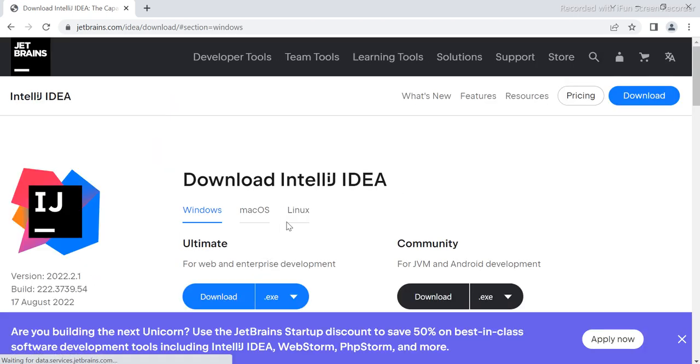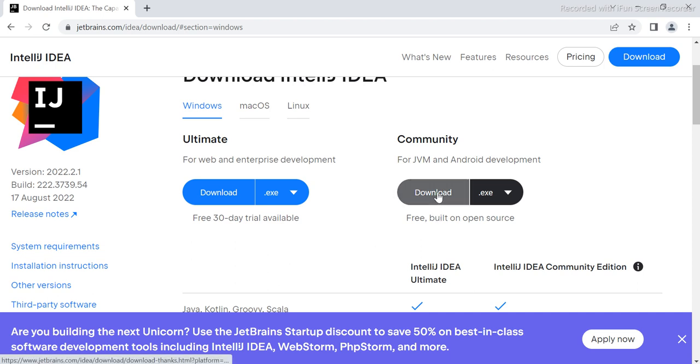This is the download. Yes, this is the one, right? So we have to actually go to here, and the download community version. Make sure that you are actually using the community version, and it says that for JVM and Android development. Click on this button and then it will install it for you.